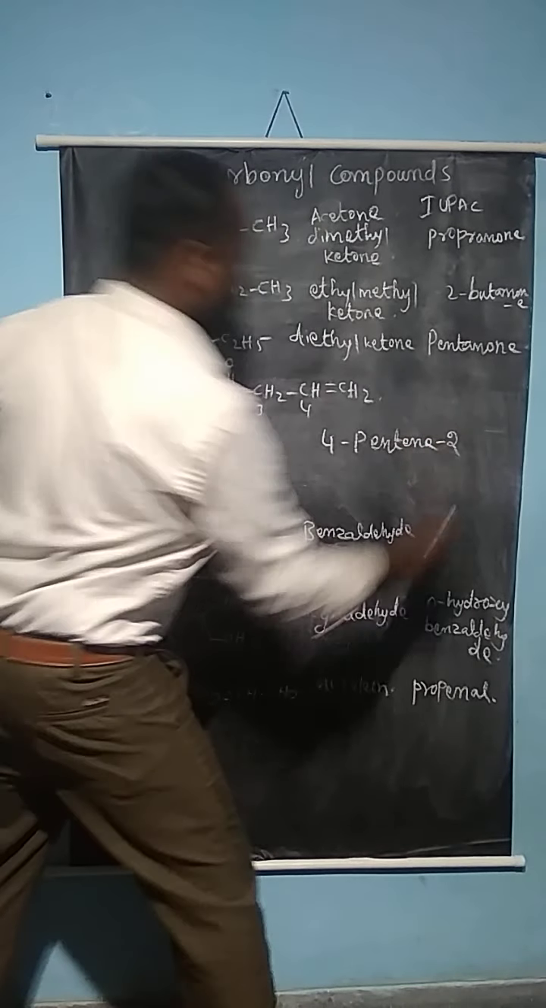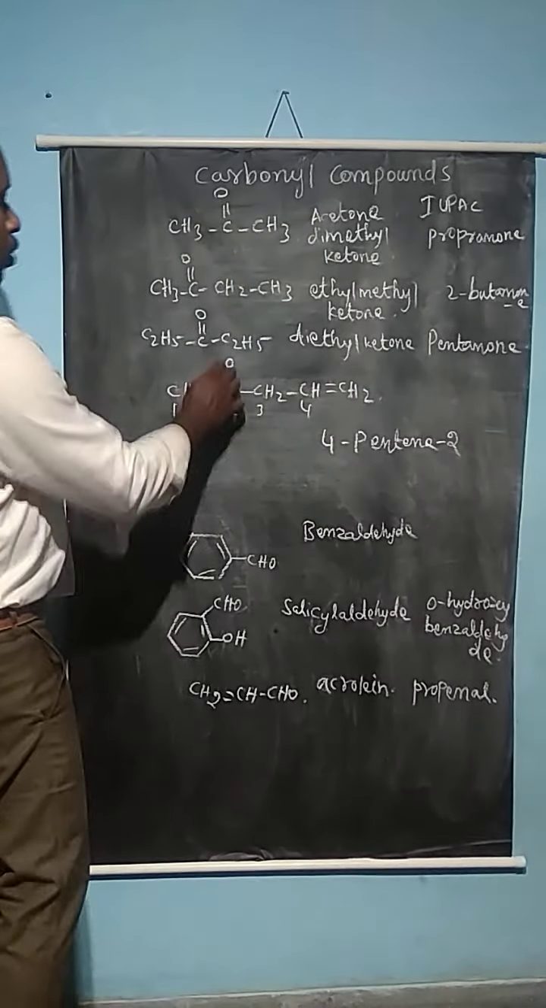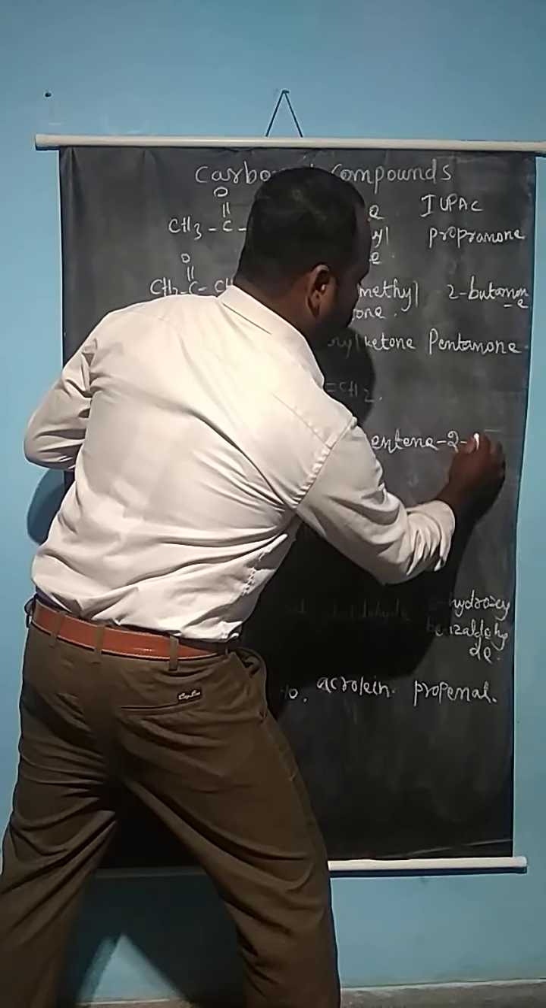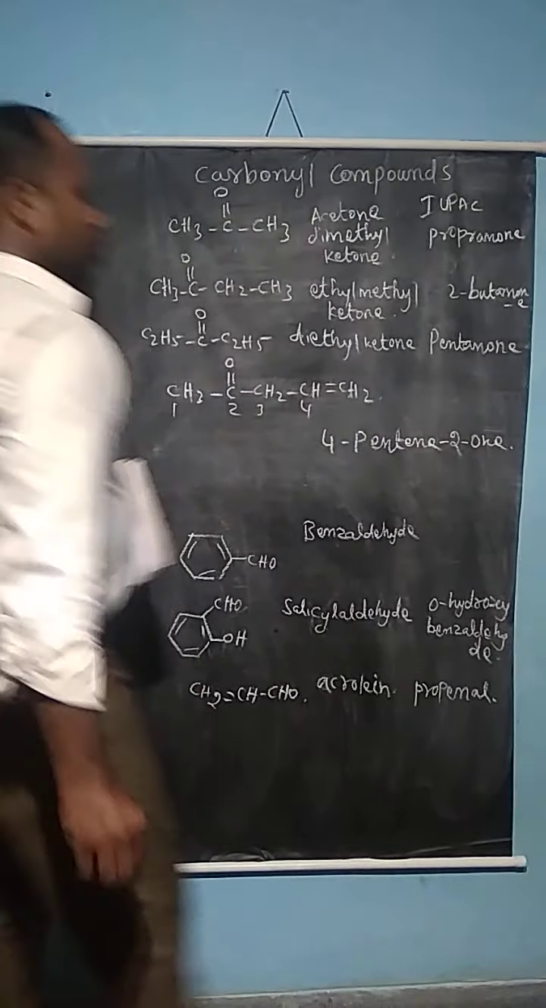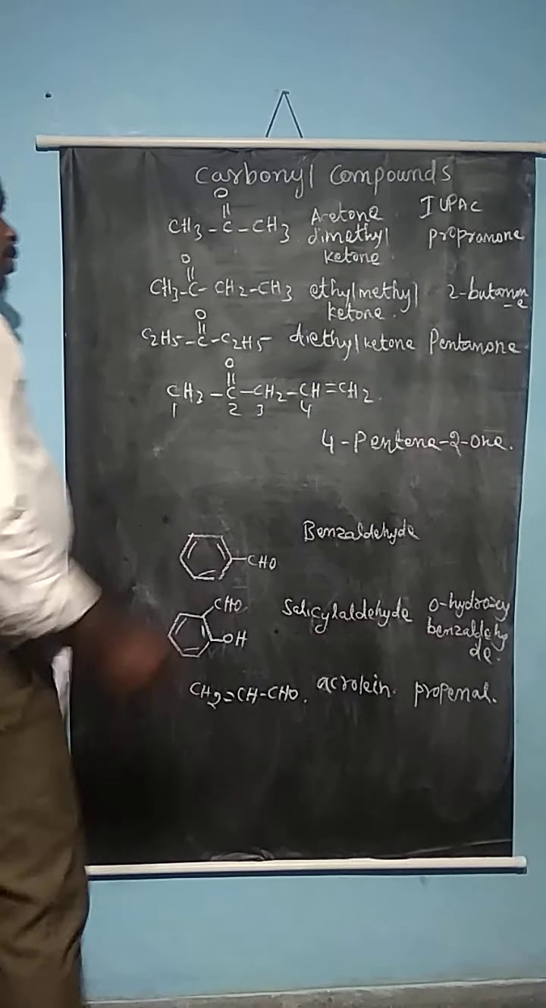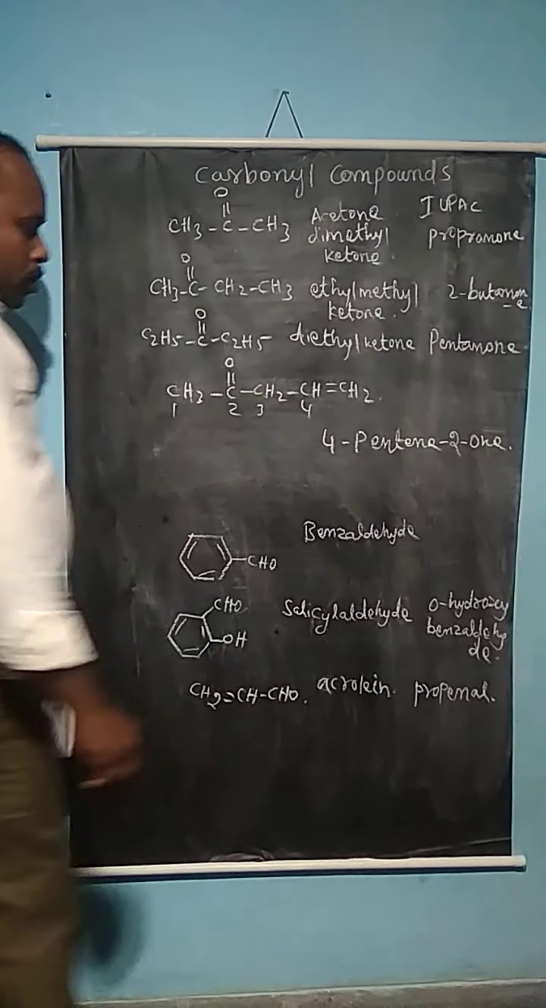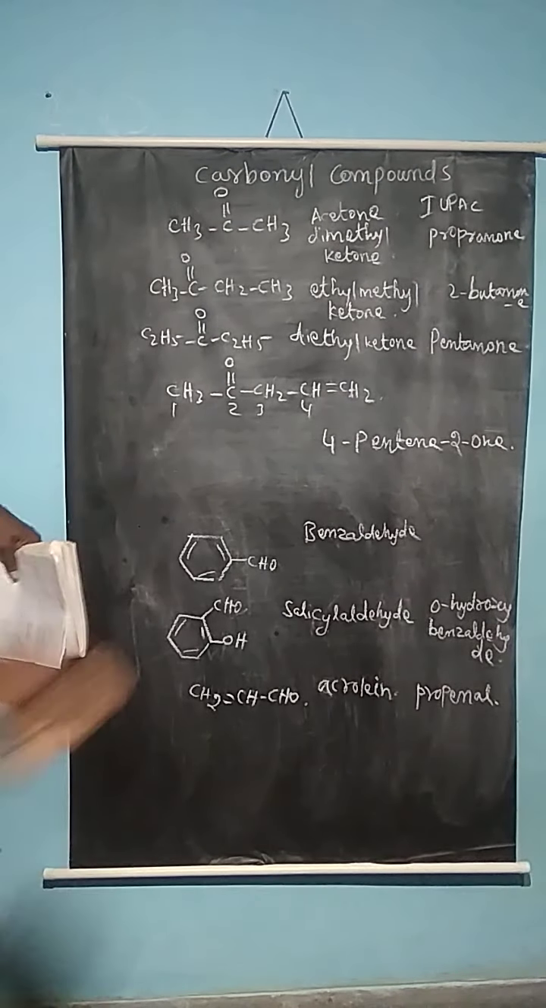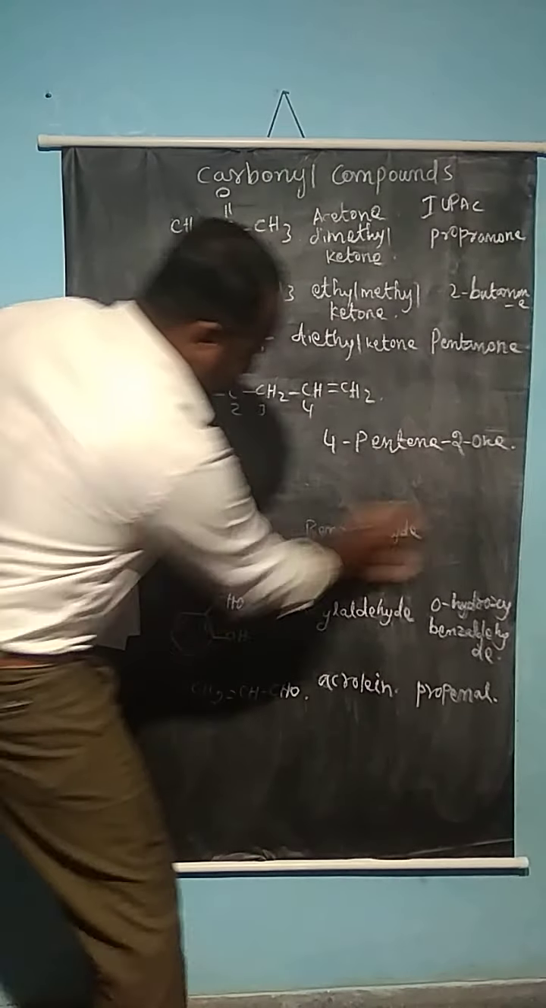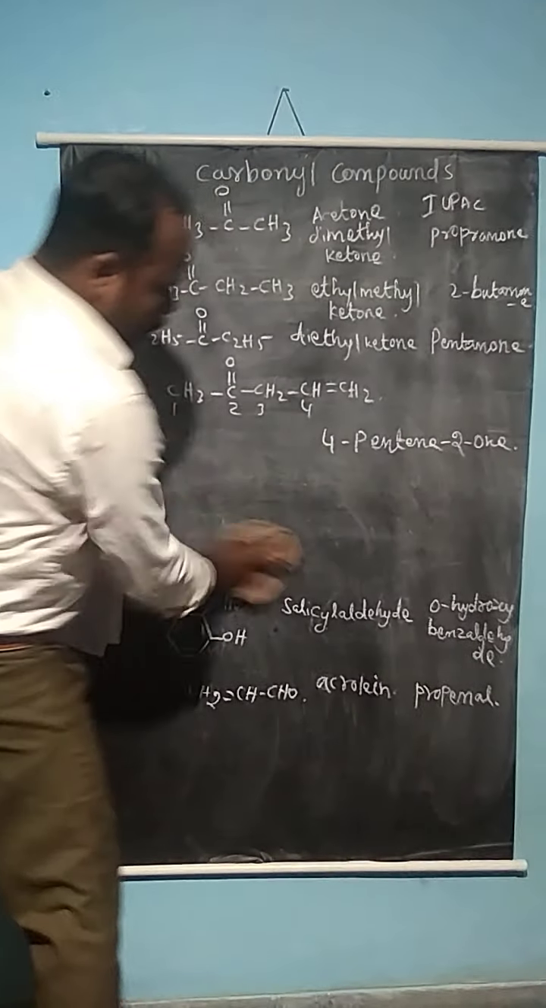In the second position, the carbonyl group is present, so 2-one. 4-pentene-2-one, that is the IUPAC name of the carbonyl compound. If it is a saturated, unsaturated aldehyde,